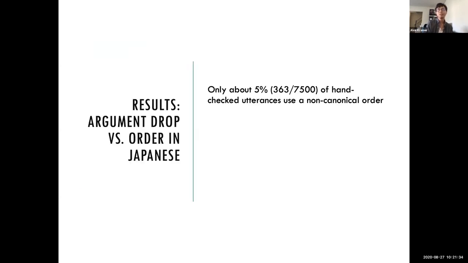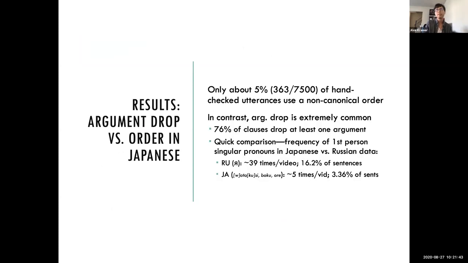And so overall, only about 5% of the hand-corrected or hand-checked utterances actually used a non-canonical order. In contrast, argument drop is extremely common. The coding for this is a bit more preliminary, but we see that 76% of clauses drop at least one argument.